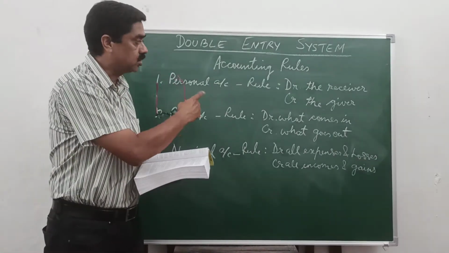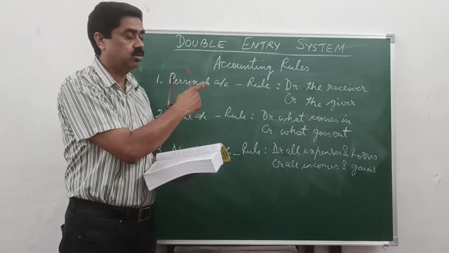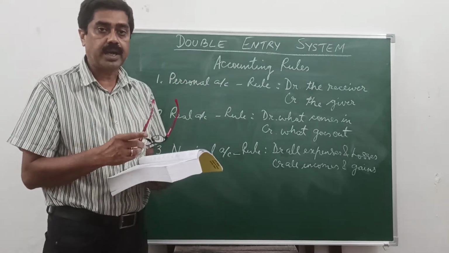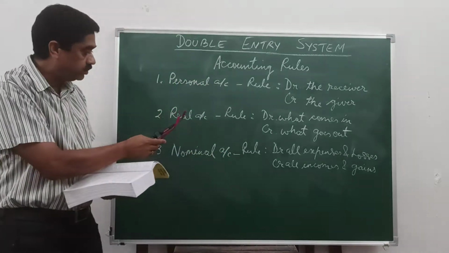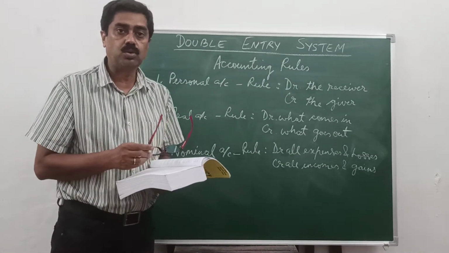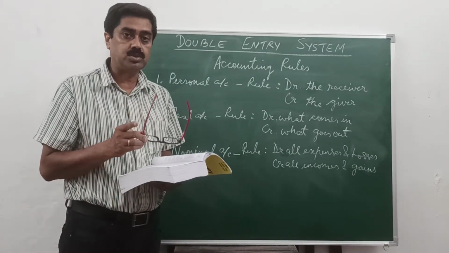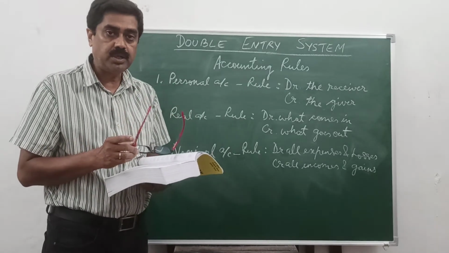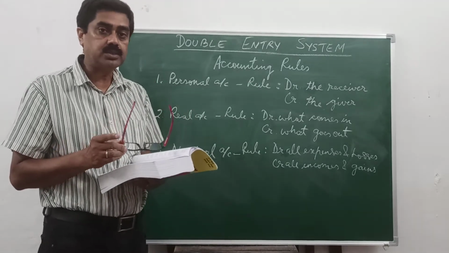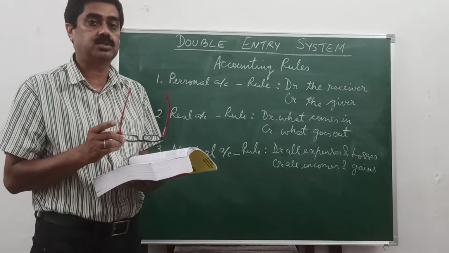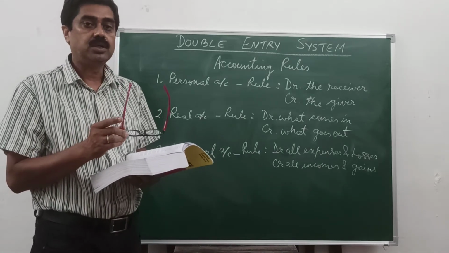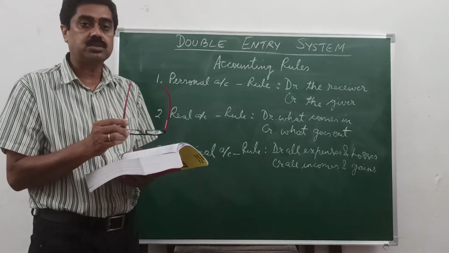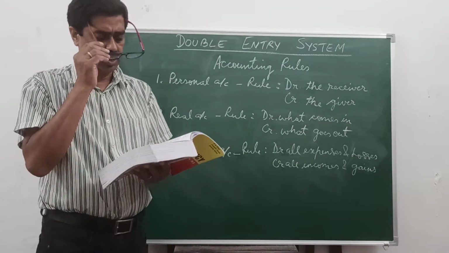So we have a personal account, Mohan, who is receiving the money. So we will apply the rule debit the receiver. So his account will be debited and cash is going out of the business. From the real account we will apply credit what goes out. So we will observe that two accounts are opened, Mohan's account and cash account. One of them is debited and the other account is credited, thus completing double entry system. And that is why we say that every transaction is affected by two accounts. One is debited, other is credited.